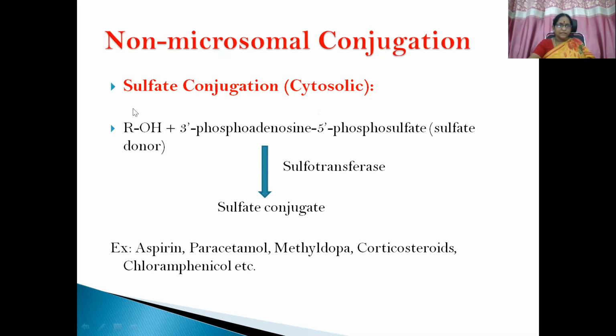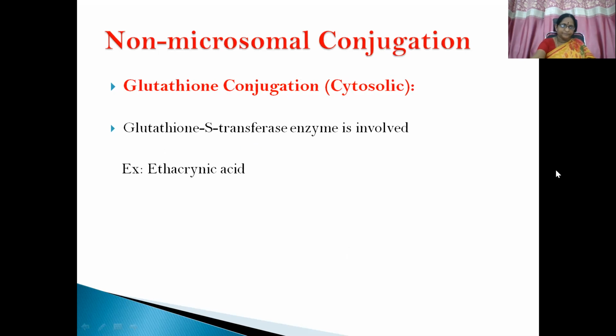Here you can see a drug molecule containing a hydroxyl group, attached to 3-phosphoadenosine 5-phosphosulfate, which acts as a sulfate donor. With the help of the sulfotransferase enzyme, this sulfate donor releases a sulfate molecule which combines with the drug molecule, forming a sulfate conjugate. Examples are aspirin, paracetamol, methyldopa, corticosteroids, chloramphenicol, etc.